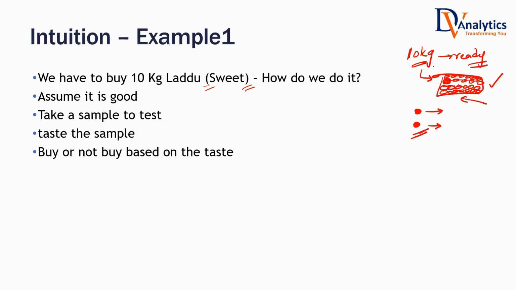You will not change the sample. You will not take the whole population, which means the whole 10 kg laddu. We are taking an opinion on 10 kg by using what? 10 kg laddu, let's say for kg around 25, 250 laddus. You are taking the decision on 250 laddus using one particular sample, isn't it? Yes. That is known as testing of hypothesis. And do you agree we do testing of hypothesis? I gave you one example. We do this testing of hypothesis at multiple places in our general life.